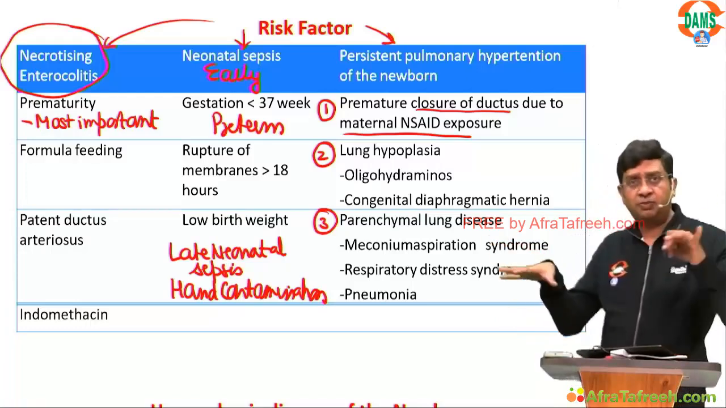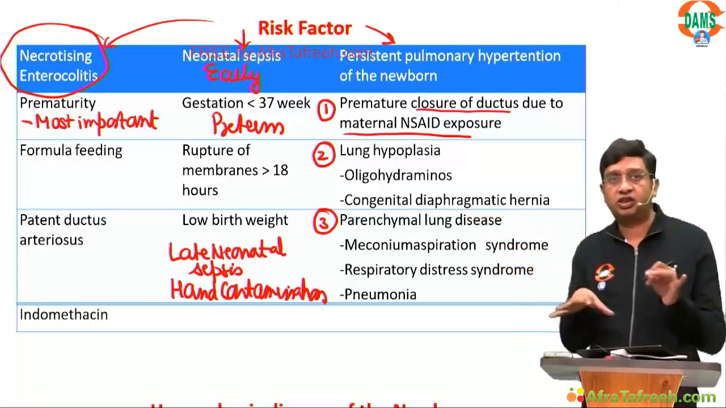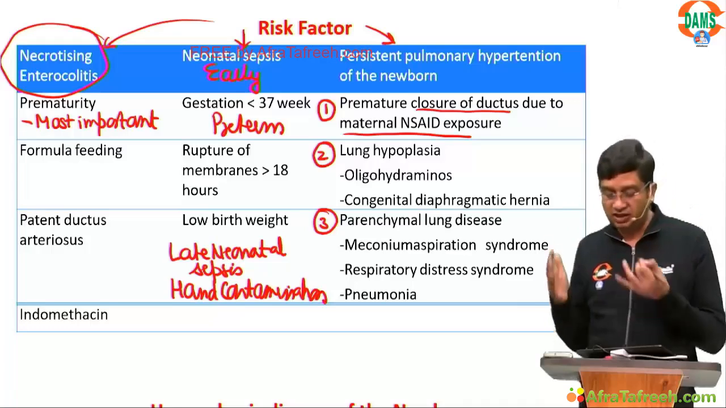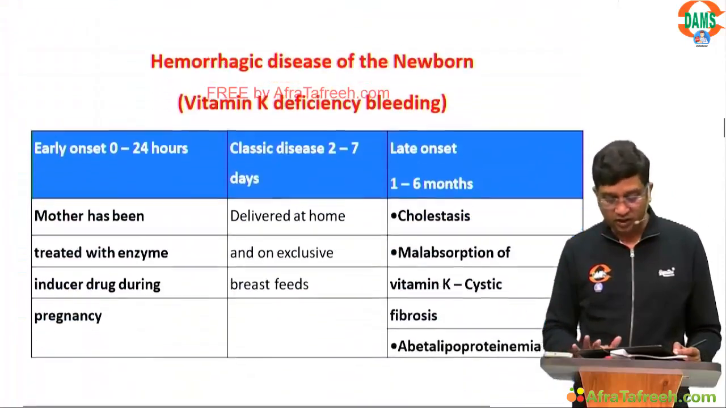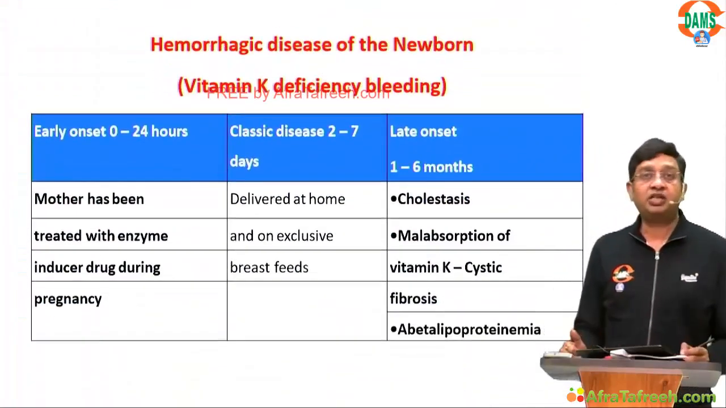So in a single picture, I've tried to cover the risk factors of all 3: NEC, sepsis, and the PPHN. Clear? Thank you all. Thank you so much.